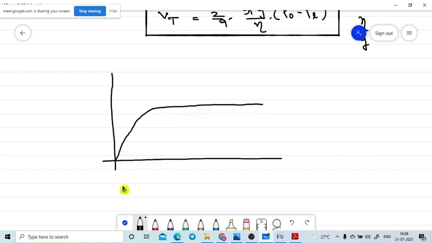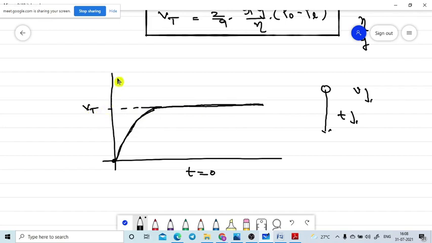What I am telling is, as the time increases while the body, the raindrop, is freely falling, slowly the velocity of the body will increase. At the starting stage, at time equal to 0, velocity is 0, then it slowly increases until at a certain value it reaches the maximum value. After that it won't go further, it will continue with the same velocity. That velocity is named the terminal velocity.